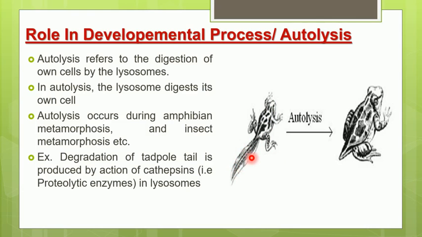That process is called autolysis, that means breaking down a part of the organism. This autolysis process is seen in amphibian metamorphosis, because the frog is an example of an amphibian, and it is even seen in insect metamorphosis.